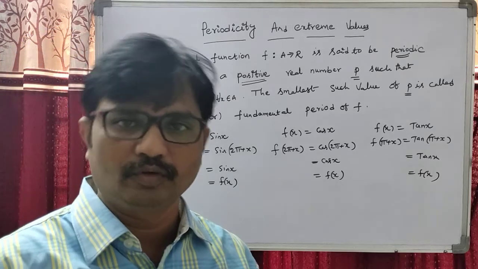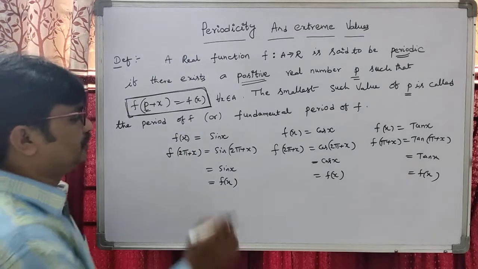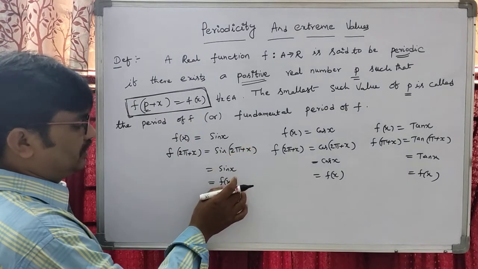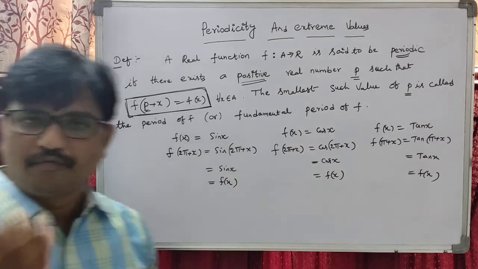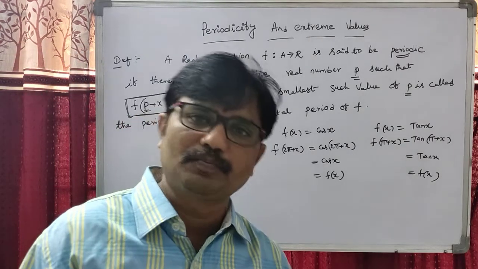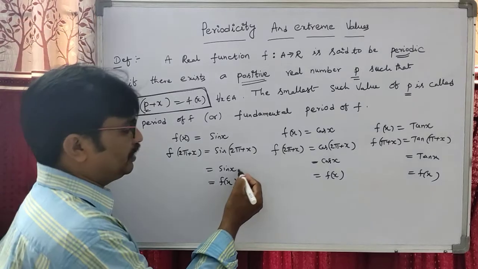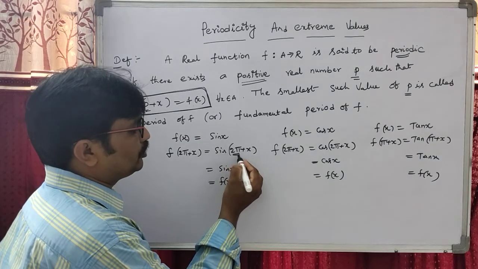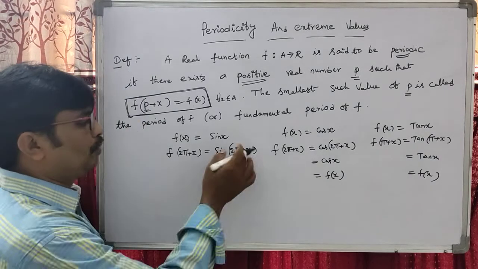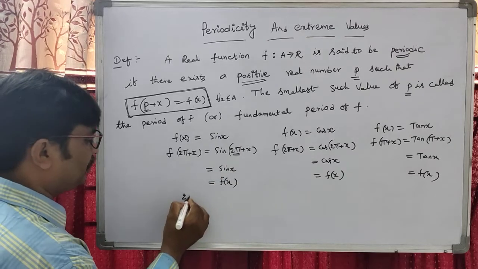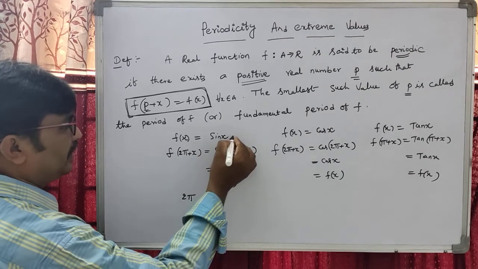Okay students, so here what we observed: sin of 2 pi plus x is f of x. After that, sin of 4 pi plus x, sin of 6 pi plus x, sin of 8 pi plus x, these are all sin x, but the smallest positive real value 2 pi is called the period of sin x.